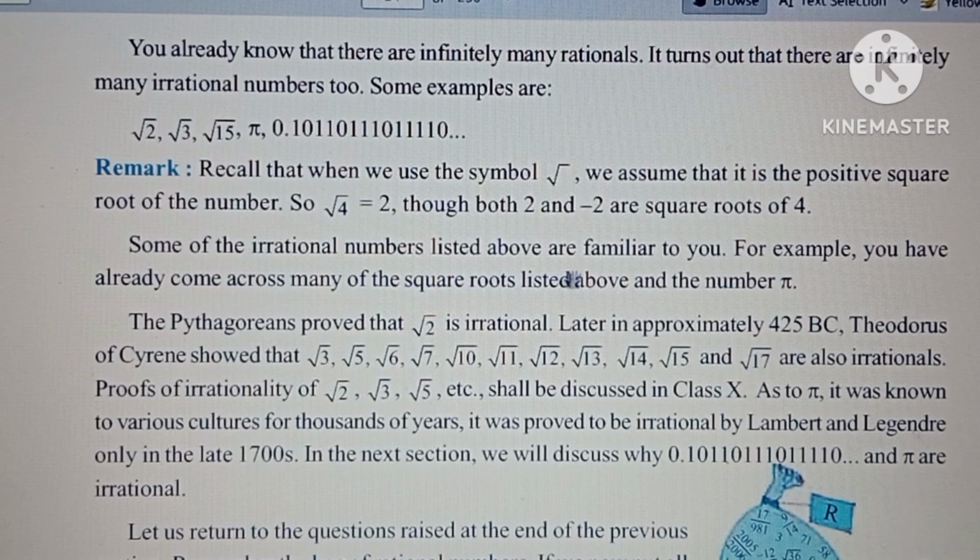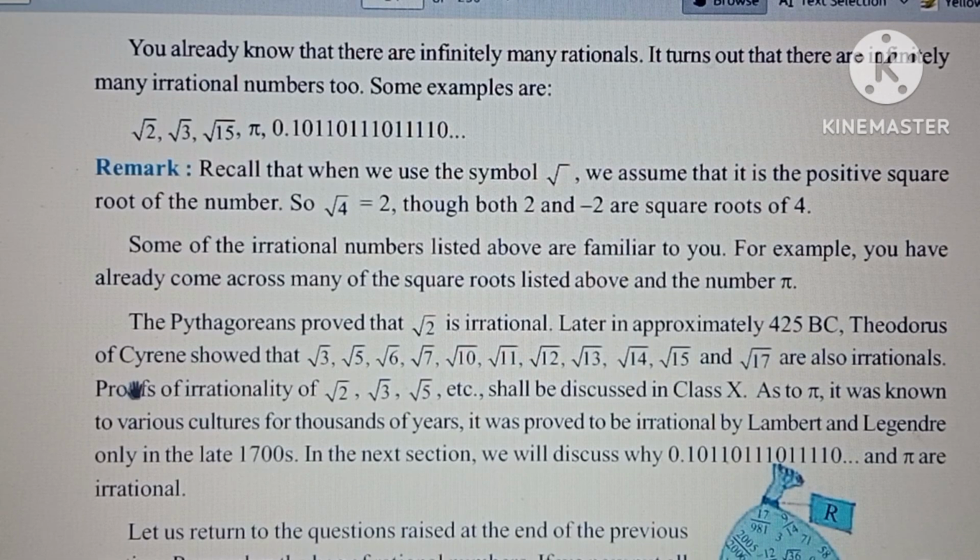Some of the irrational numbers listed above are familiar to you. Means ఇక్కడ లిస్ట్ చేసిన irrational numbers అన్ని మీకు ఆల్రెడీ తెలుసు. ఫర్ ఎగ్జాంపుల్, you have already come across many of the square roots listed above. Number pi, we already know the pi value. Pi value is 3.1415926. But sometimes we may take the pi value as 22/7. It is not exactly the pi value, it is an approximate value, because pi is an irrational number. We cannot write it in p by q form. 22/7 is an approximate value, not the exact value. So the Pythagoreans proved that root 2 is irrational later, approximately 425 BC.